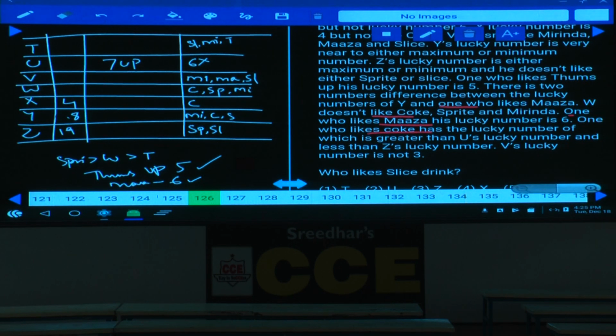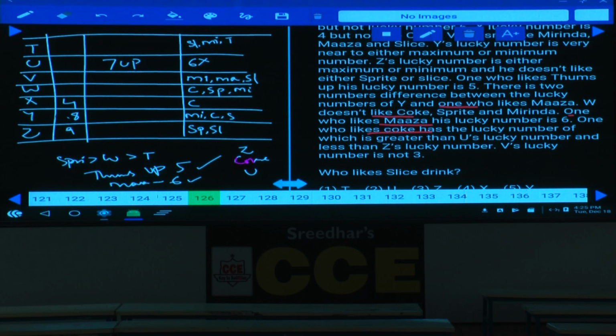And the one who likes Coke has a lucky number which is greater than U's lucky number and lesser than Z's lucky number. As Z's lucky number is greater, hence Z must be how much? Z must be 9, because Z is either the minimum or the maximum. There is at least one, in fact at least 2 persons lesser than this one, so Z must be 9.